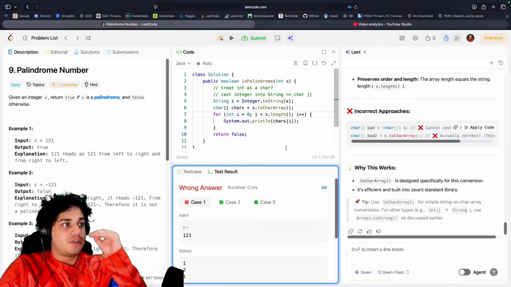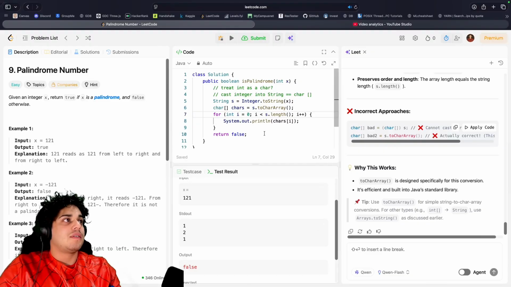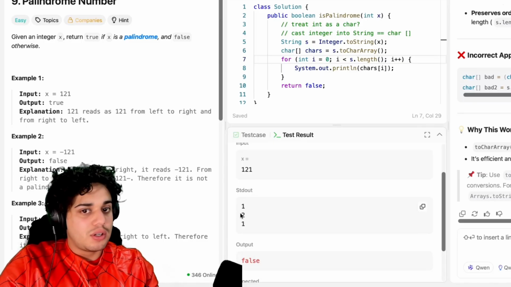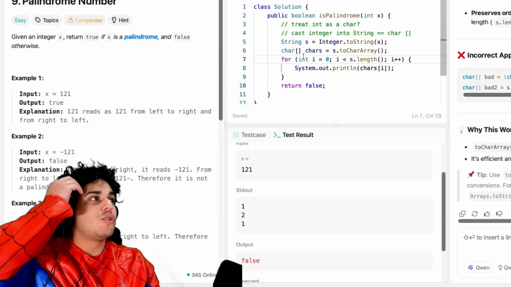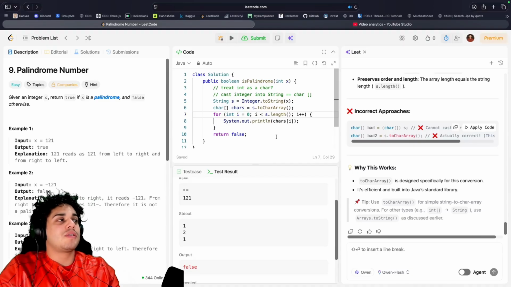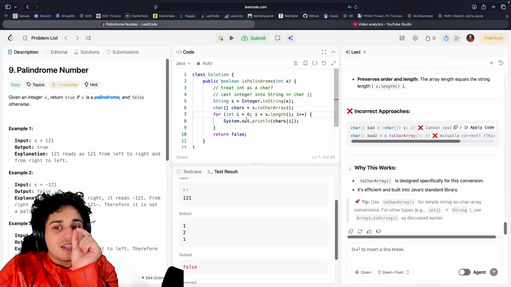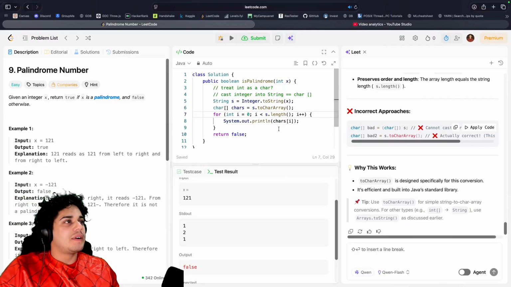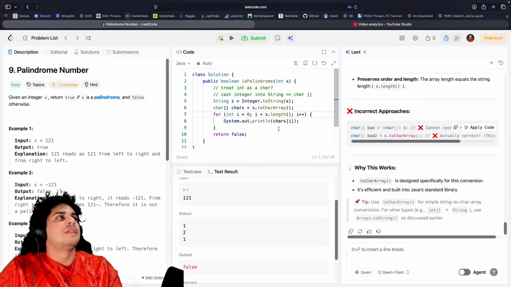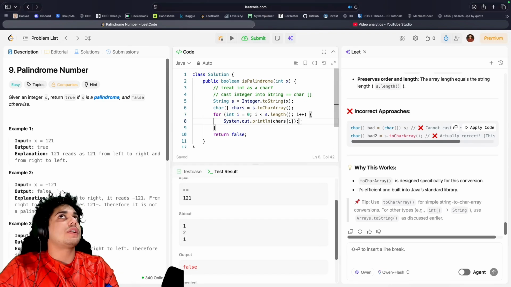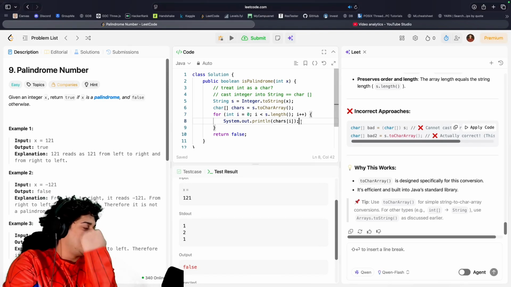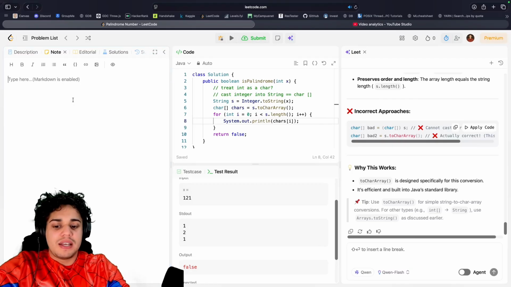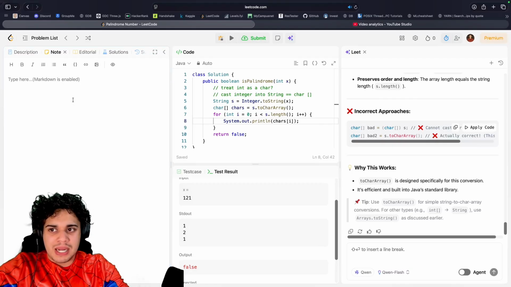So it should print out 1, 2, 1. There we go. And see how it's printing out each character now? It's not 121 like that, it's 1, 2, 1, because the loop is going. That's how we know the loop is going, and we're looking at each individual character from the integer we got. Wait, does that account for negative numbers? Yeah. Should work. So now we have that, right? So how do we do it? So for example, notes. So for example, let's say here we have, what the heck is a palindrome?